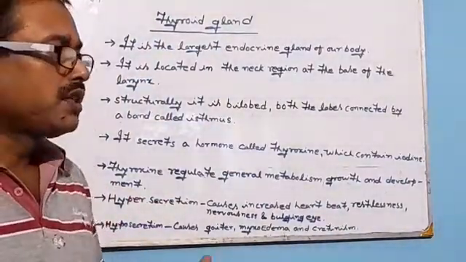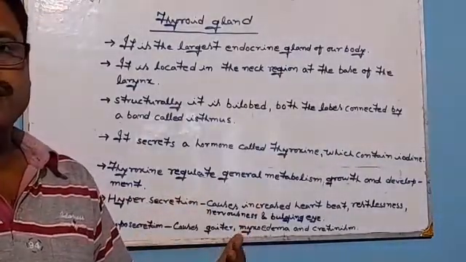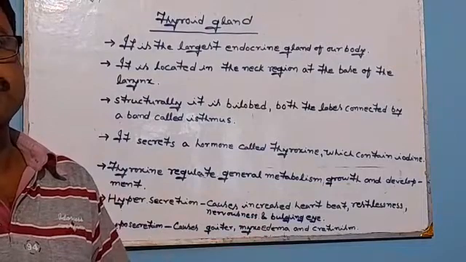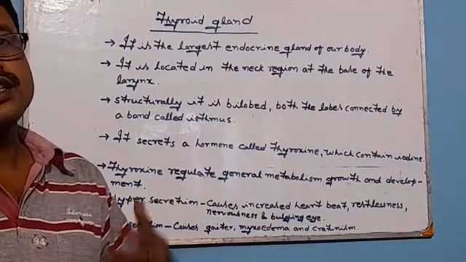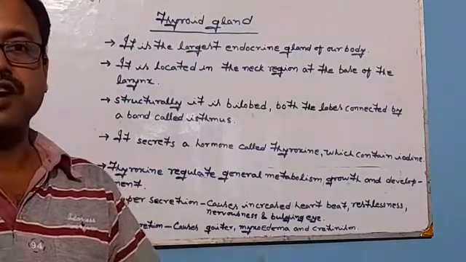So due to this, the rate of the metabolic activities rises. That means the heartbeat rises, pulse rate rises, that leads to nervousness, restlessness, or bulging of eyes.